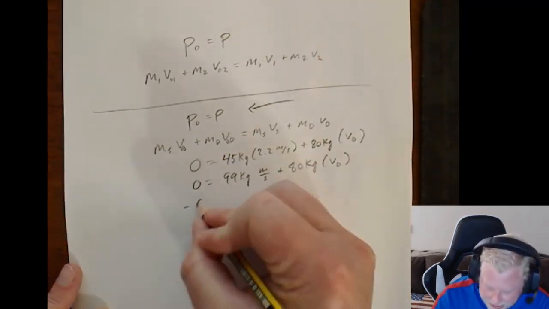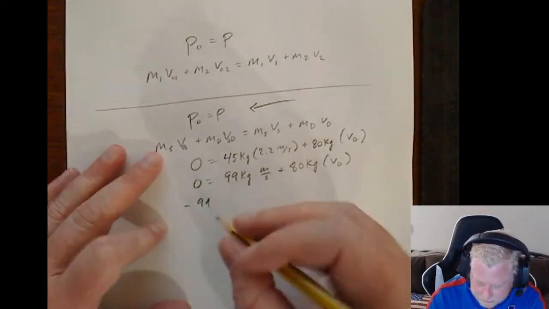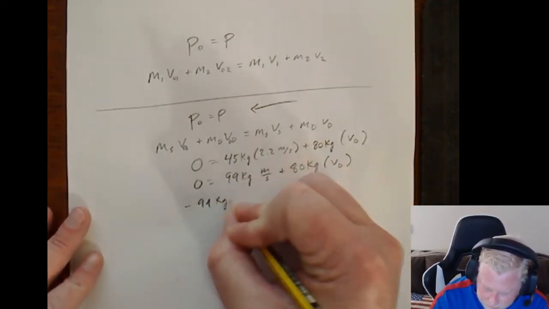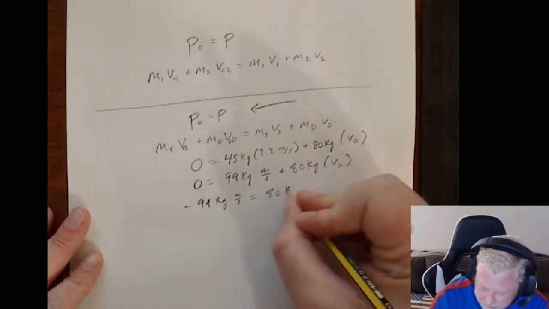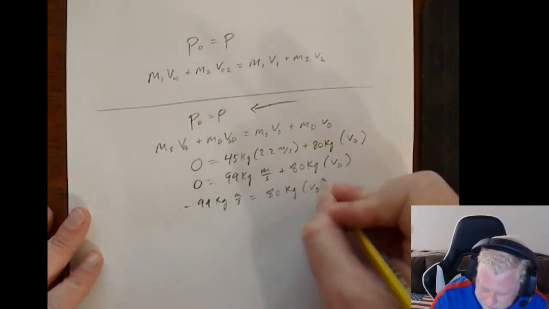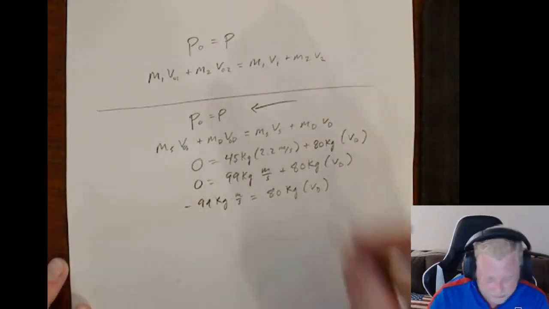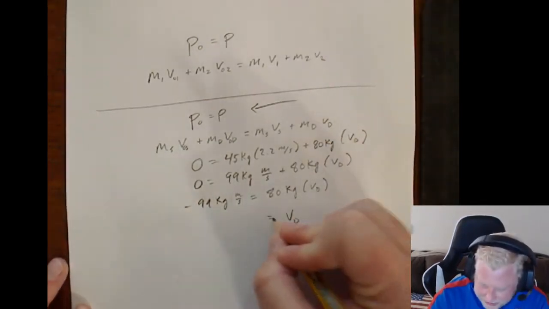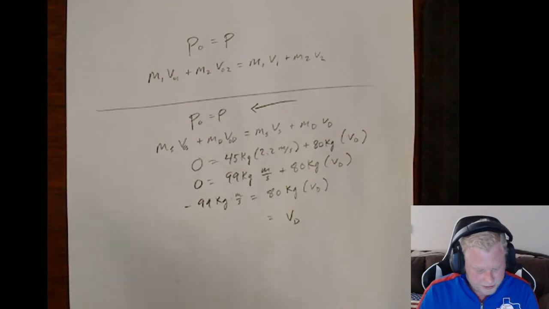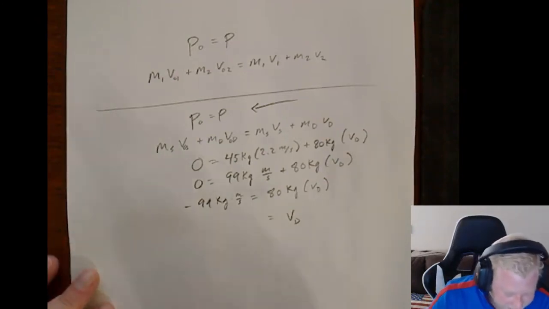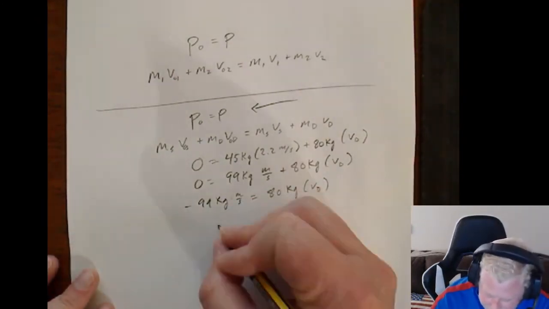Right, we move over that 99, and then divide out that 80 kilograms. And we get that he has a velocity of, let's say, 1.24, and that is negative.